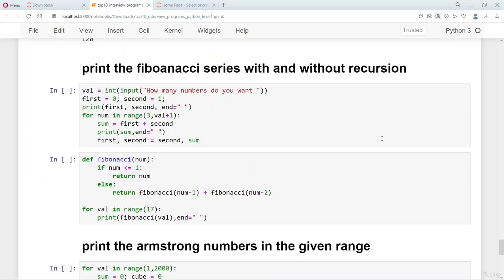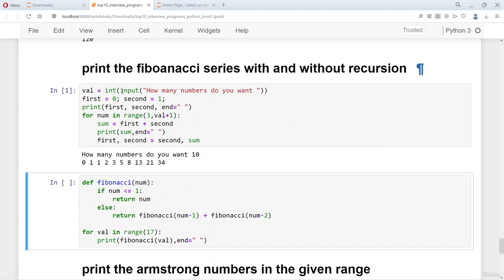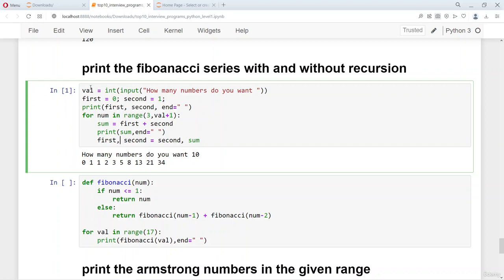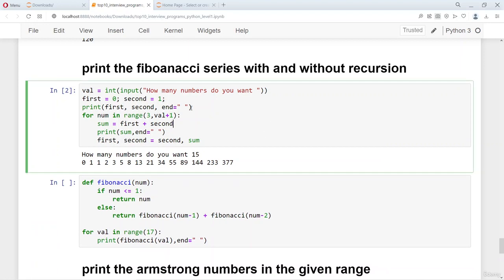Now let's see the question to print the Fibonacci series using recursion and without using recursion. Let's see how Python takes this. Let's first give how many numbers of Fibonacci series we want. If we give 10 numbers, we're going to get 10 numbers of Fibonacci series. So you can see that it accepts the number of Fibonacci numbers that you want.